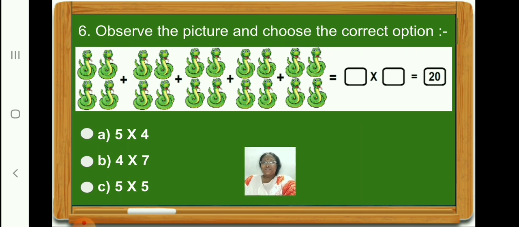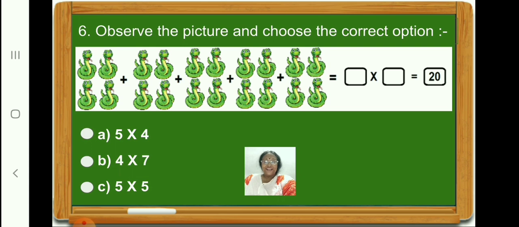Now let us do question number 6. Children, observe the picture and choose the correct option. Children, here what can you see? Yes, here we have 5 groups of snakes. How many groups of snakes are there? 5.